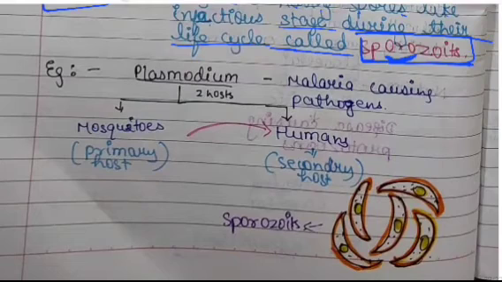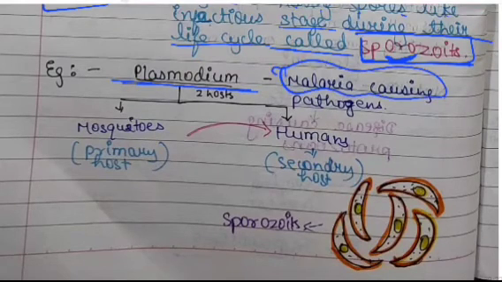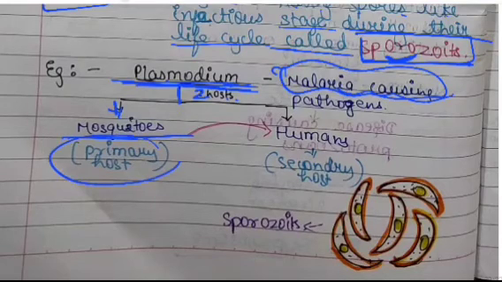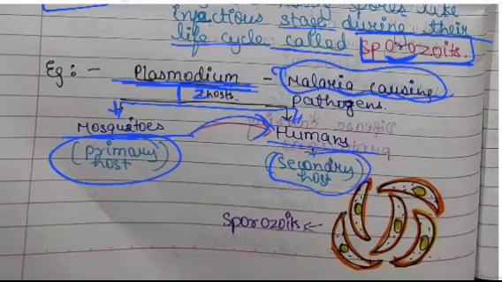Coming to the example, then it's Plasmodium, which is a malaria causing pathogen which requires two hosts to complete its life cycle. First one is mosquito, that is the primary host, and the second one is humans, that is the secondary host. Now these are the diagrams of sporozoites, the infectious stage of Plasmodium.